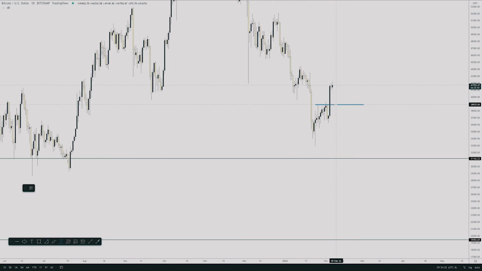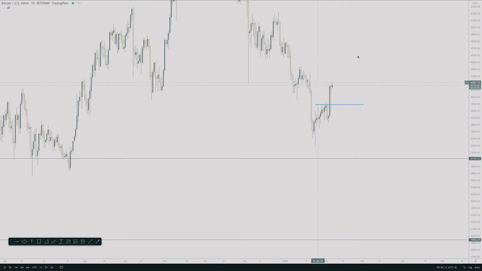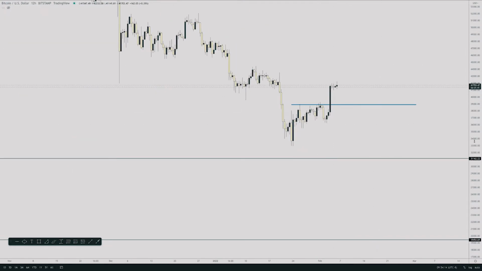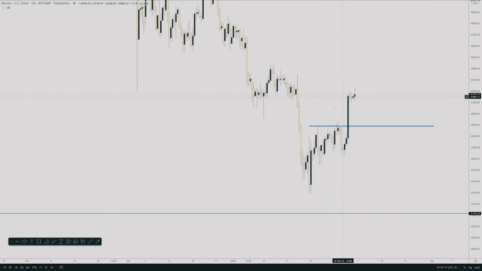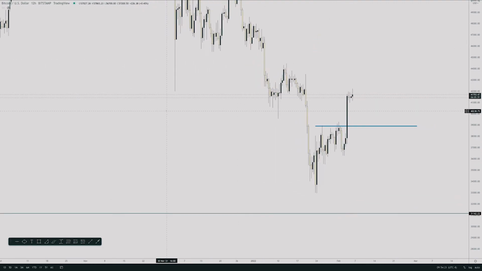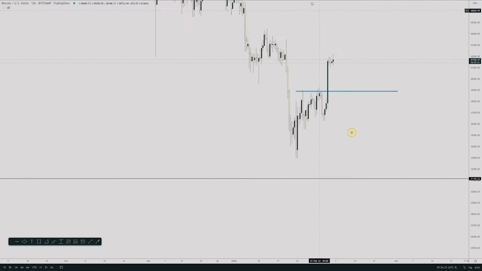I still believe the bearish targets are intact for Bitcoin. Okay, but yeah, this is about a 10% move that we did in about a day and a half. Yeah, a 10% day, and then it went up a little higher over the next couple days. But with that being said, we are still bearish. We're still in a bearish trend. We're still in a downtrend.